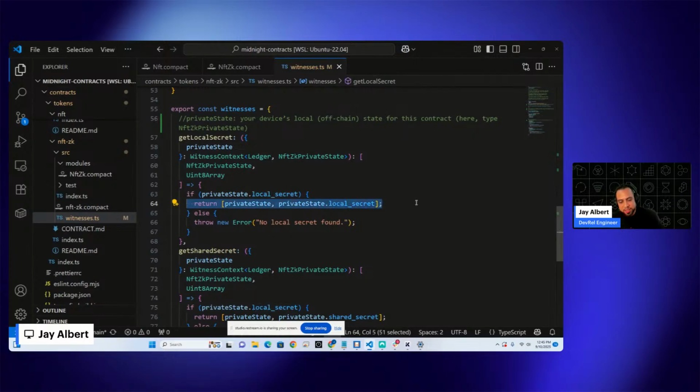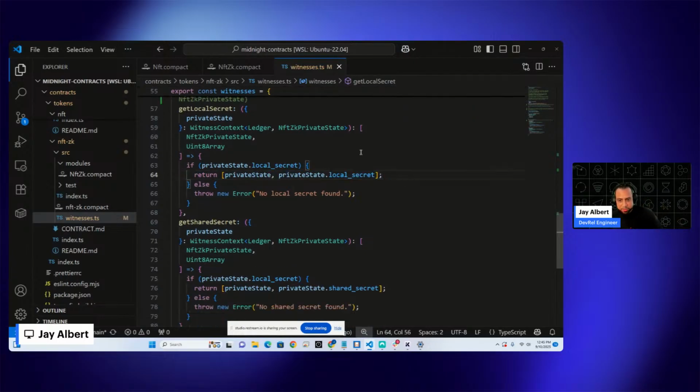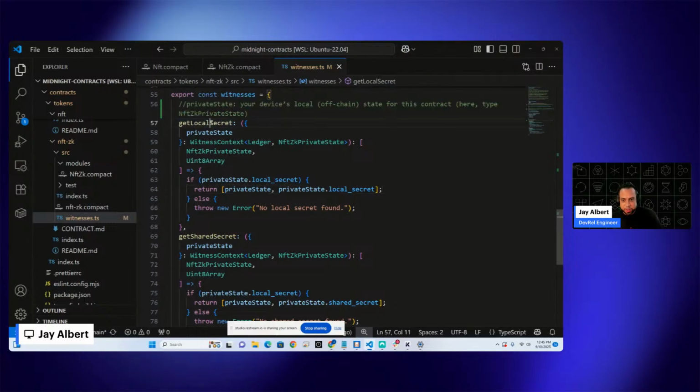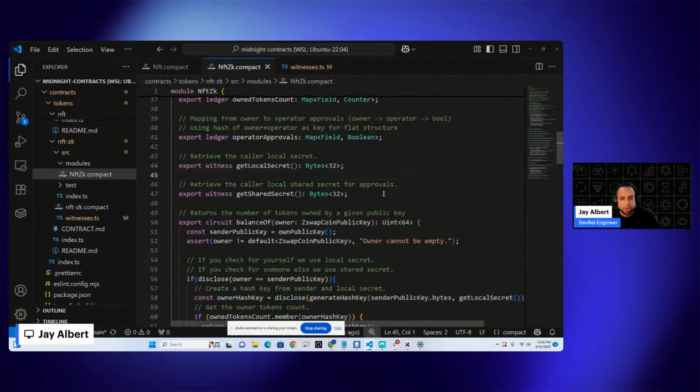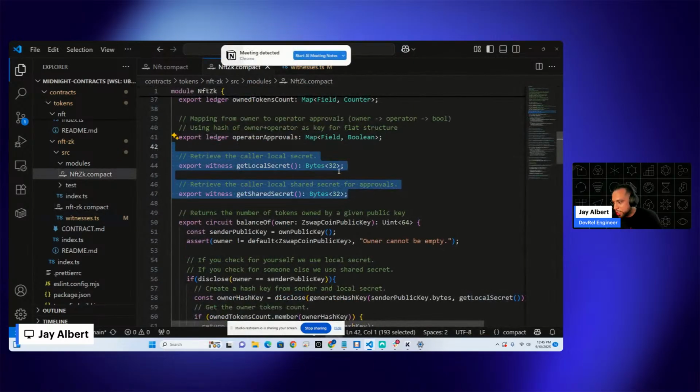Now, where this gets interesting is that when I was trying to understand how this all works, I thought, hey, it's going to return this, so maybe this will be public. But what you realize is that this returns it to a circuit that doesn't reveal the information. But essentially what you need to know is that if the user is checking for their own information, they would need a local secret. If they're checking for someone else's information, an NFT that they have been given access to that they can verify, they can see this get shared secret. So let's go back to our NFT compact contract.